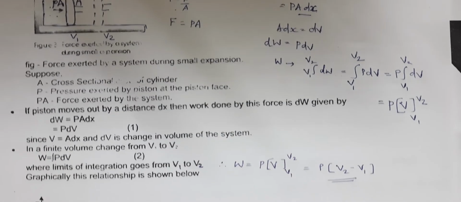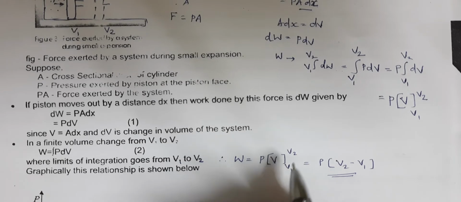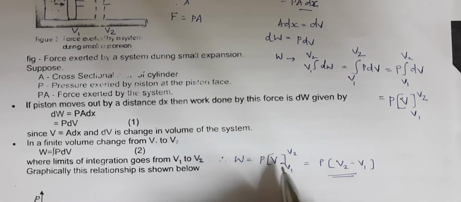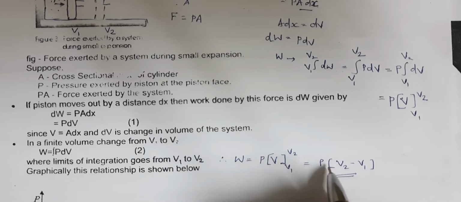You replace V as V2, put a negative sign, then write V as V1. So you get P into (V2 minus V1). This is the work done during volume change, expansion or compression.